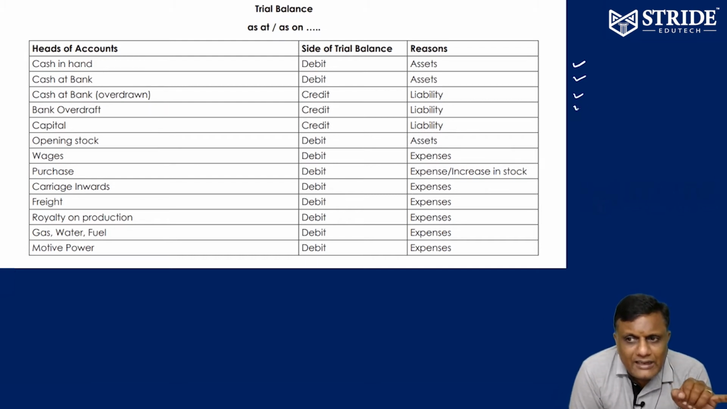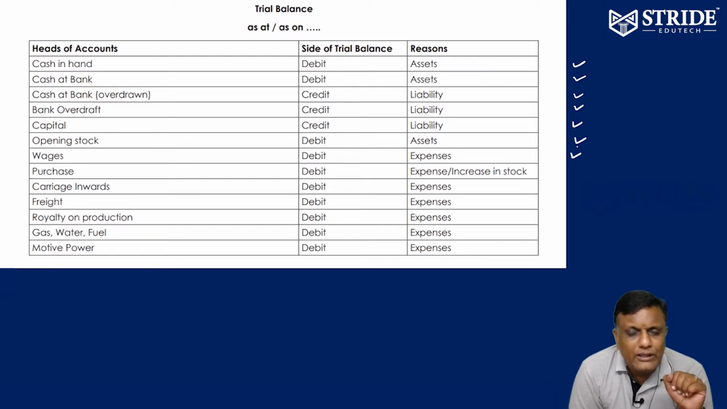Bank overdraft, liability, credit balance. Capital, liability, credit balance. Opening stock, asset, debit balance. For opening stock or closing stock, always current assets, debit balance. Wages, expenses, debit balance.